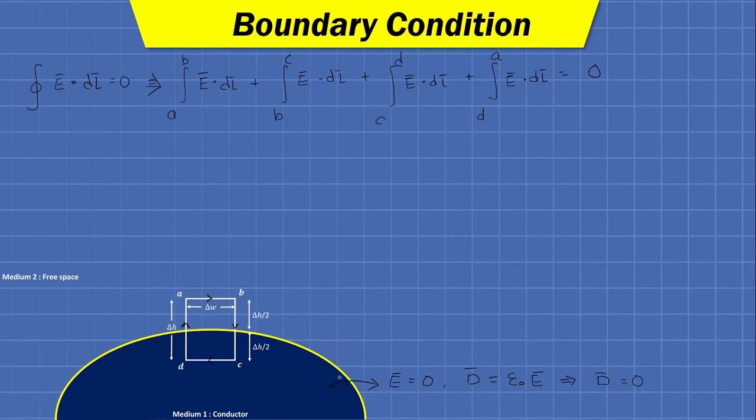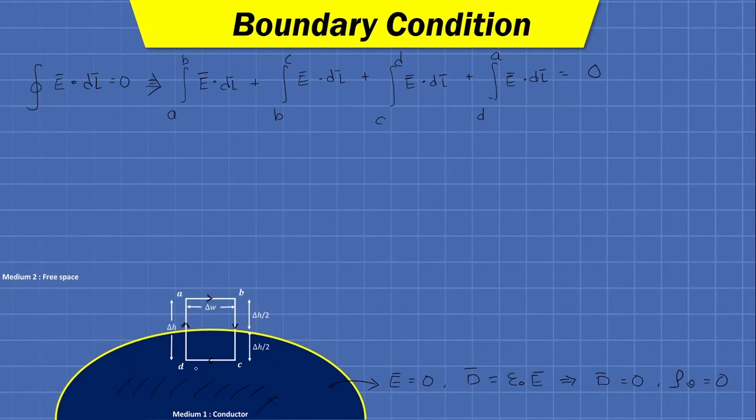If flux density is 0, then we can say the volume charge density inside a conductor is also 0. So all the charges are in the form of surface charge density at the surface of the conductor. Inside this conductor no charge will be there, so the volume charge density of the conductor will be 0. Fine. These are the important things that we must understand from the properties of a conductor, and we will use them for the further calculation.